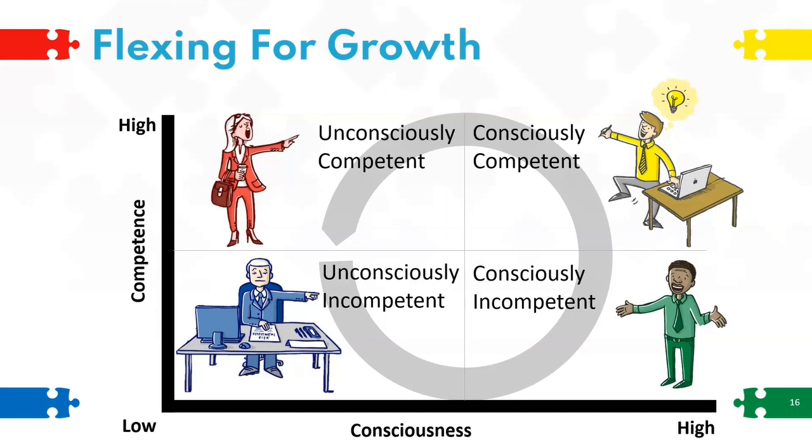And then finally, the team member develops a high level of competence and no longer needs to be actively thinking about every single step of the task. And this is where the red, authorizer style is most appropriate.